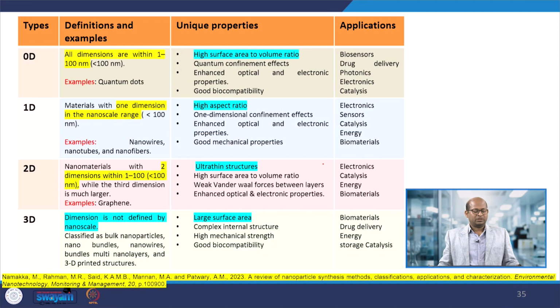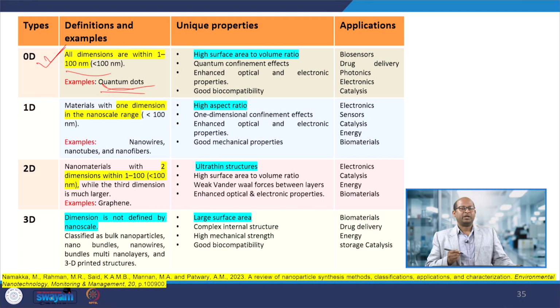Okay. Here is one table I have summarized, considering the different categories: 0 dimensional, 1 dimensional, 2D and 3D materials. Whatever we have discussed is summarized based on their dimensions. One example is quantum dots, or nanoparticles, which are 0 dimensional.